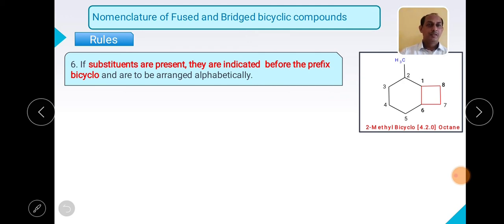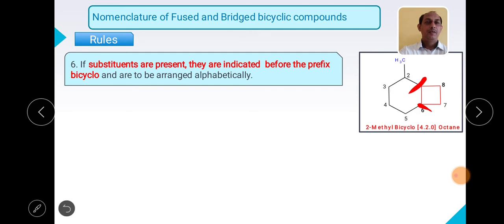How can we give the numbering? This is a fused ring system, as carbon number 1 and carbon number 6 are again the bridgehead carbons. So there are two rings, this particular ring and this another ring B.